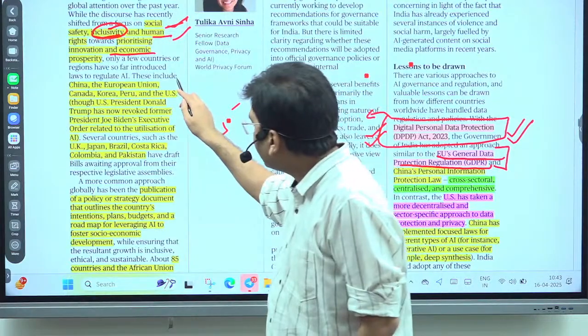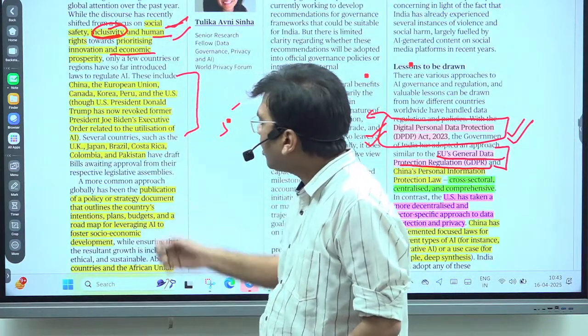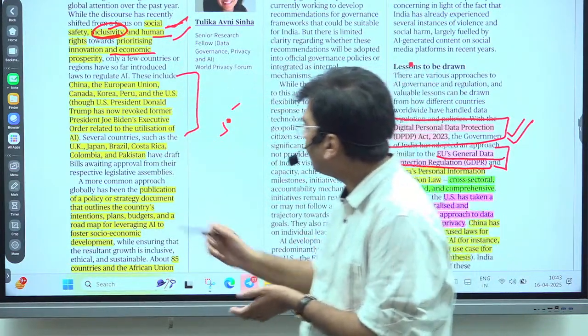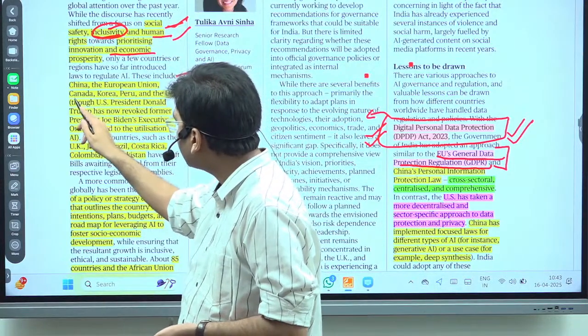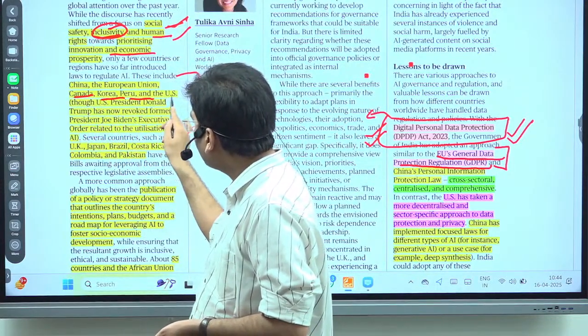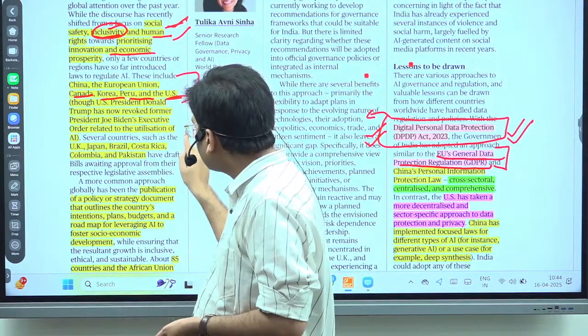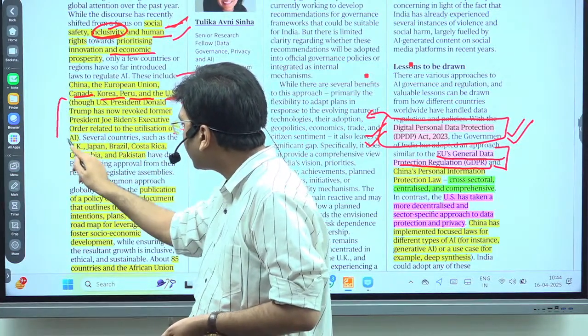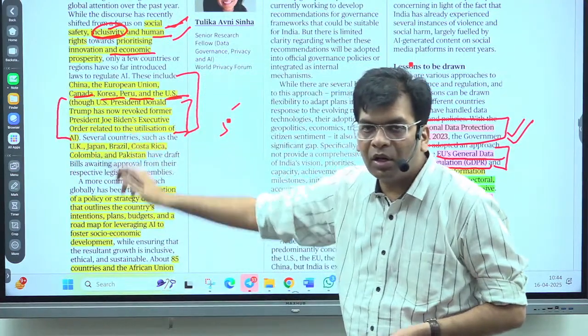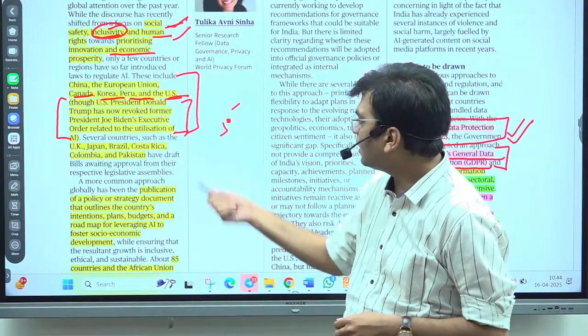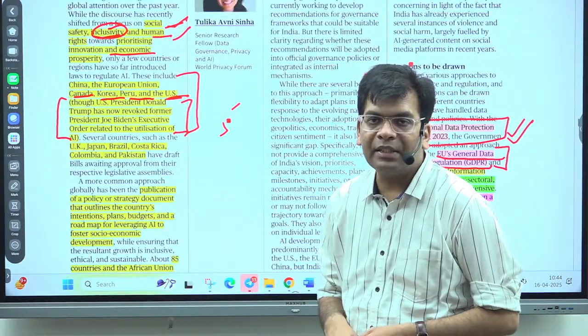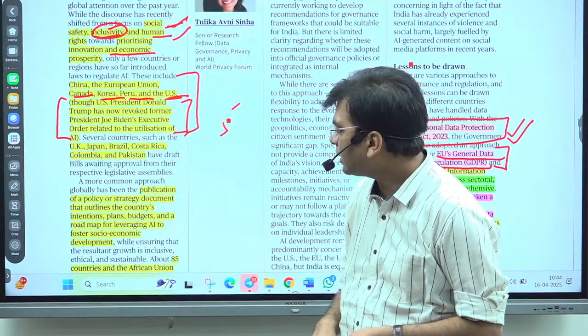Here it is given that the countries which have recently brought laws, particularly China, the European Union, Canada, Korea, Peru, and even the US, but this has not been given much sanction by the new US president, Donald Trump.